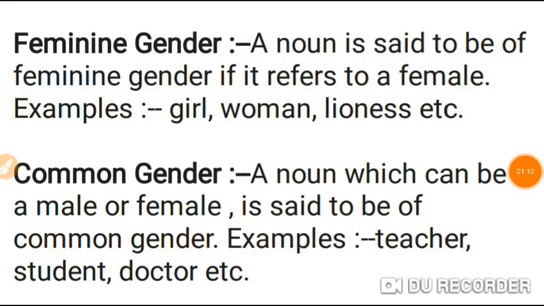The second is feminine gender. A noun is said to be of feminine gender if it refers to a female. For example, girl. Girl refers to a female. Similarly, woman, lioness. These words are examples of feminine gender.